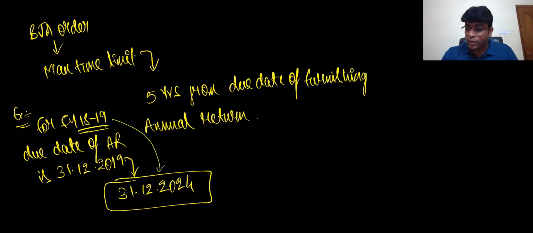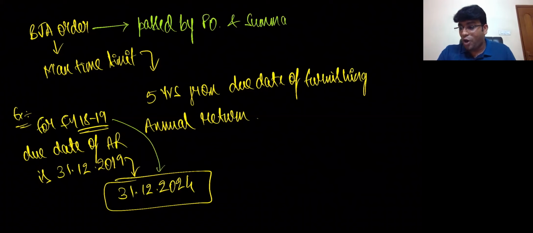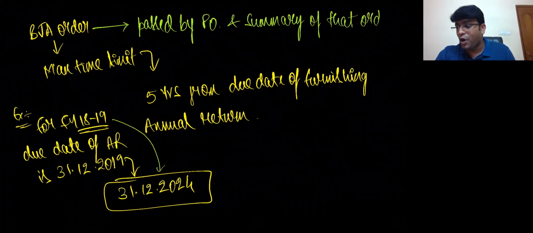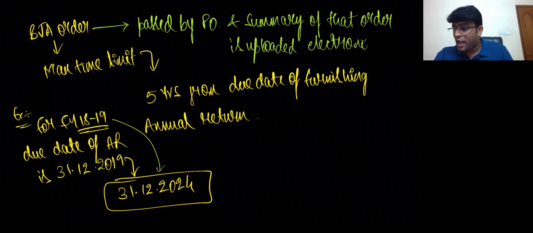Now, one point I'll tell you is that the BJ order will be passed by the proper officer, and the summary of that order is uploaded electronically.